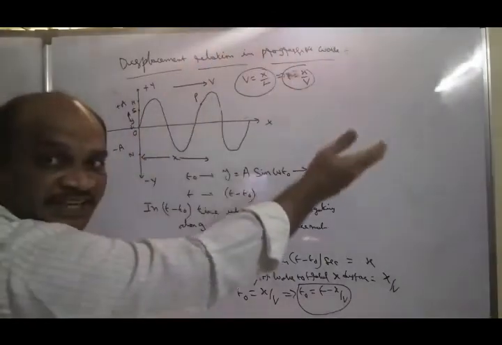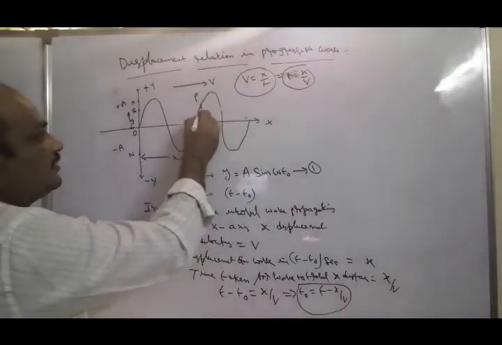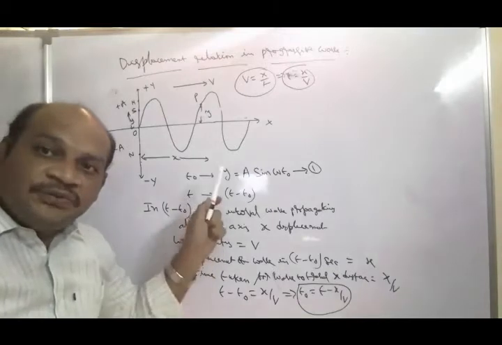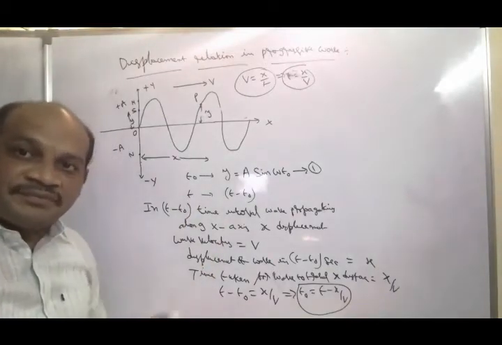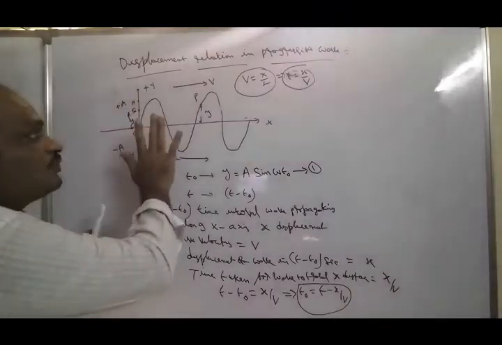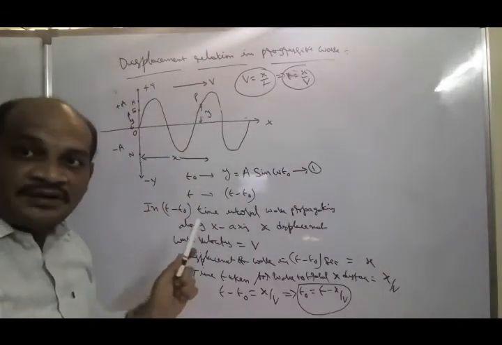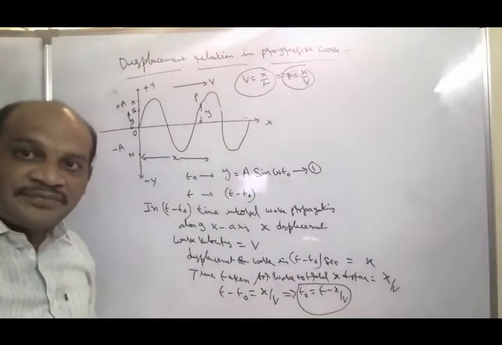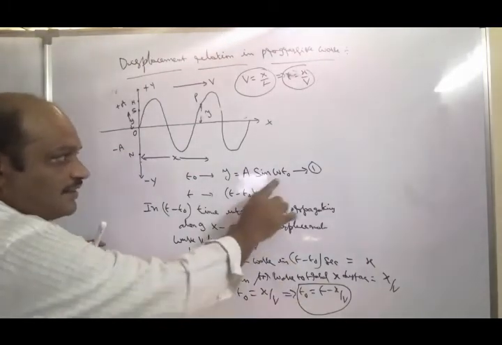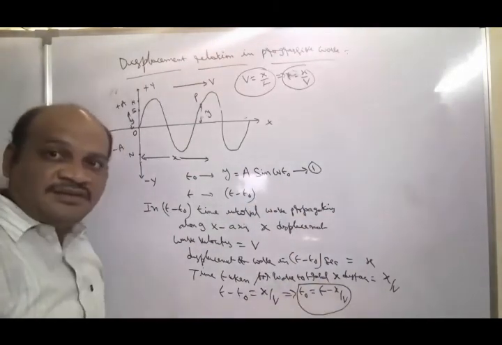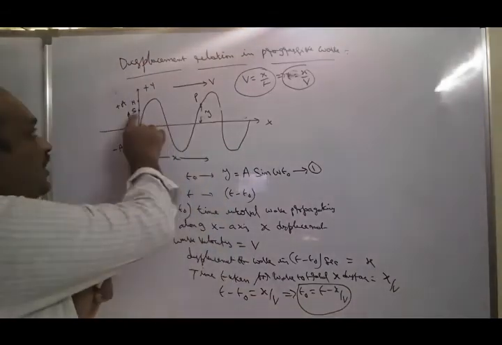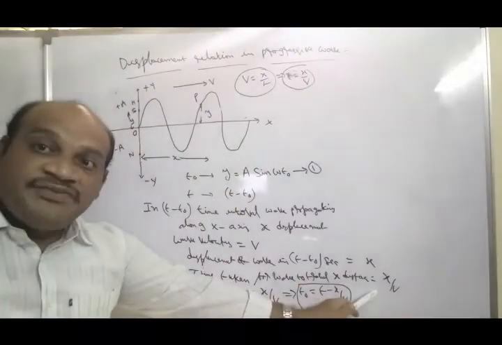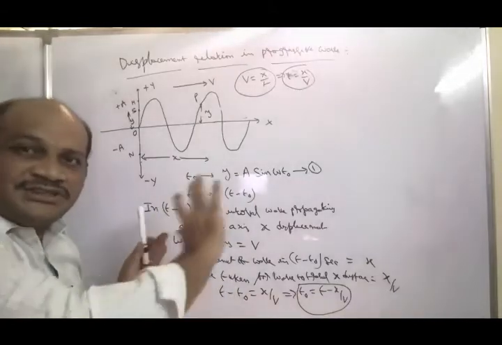From this, after t seconds, the displacement of the particle along the y-axis is also y. That means at t naught seconds, what is the displacement? y. From t naught to t seconds, what is the displacement? y. It means that t naught can be written as t minus x by v. At t naught seconds, after the x by v time, its displacement is also y. So this is one of the explanations.